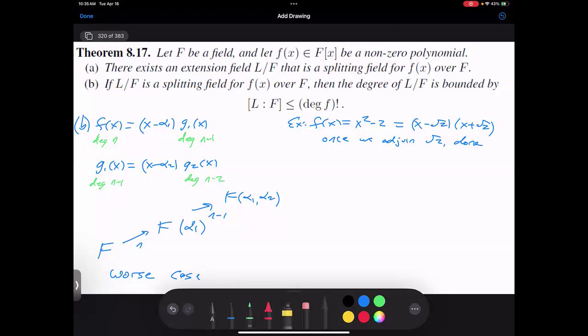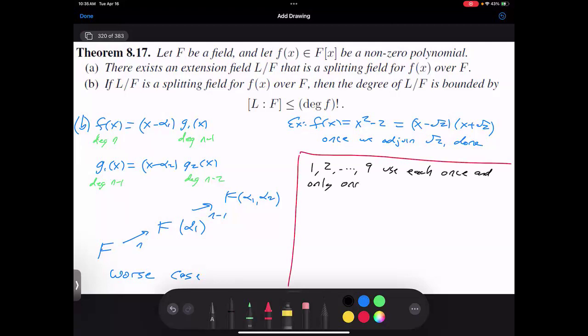I want to just give you a sense of sometimes how calculations can be done. So here was a problem I got many years ago. Take the numbers 1, 2, ... 9, use each once and only once in the following. I'm going to take 3 fractions. And if I put in the numbers appropriately, it's going to add up to 1.